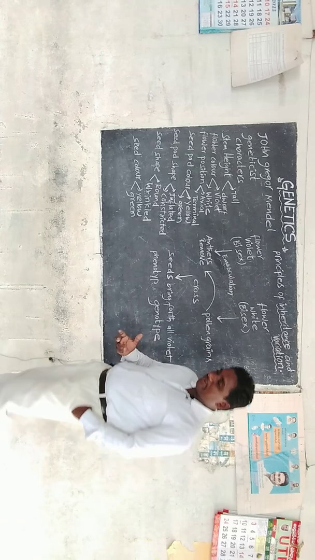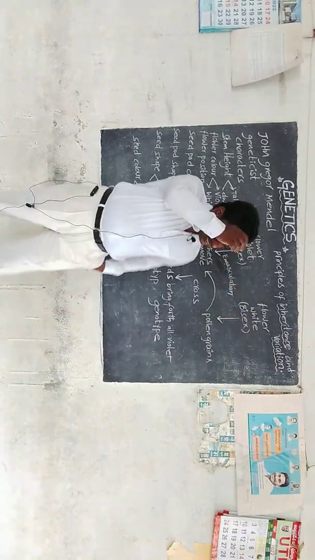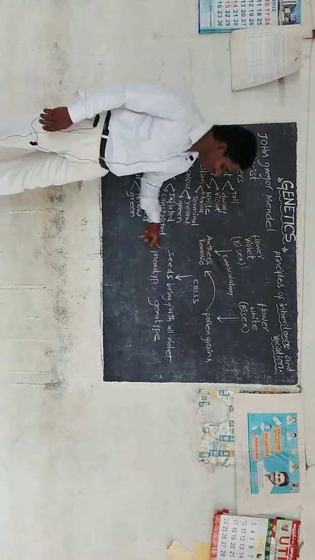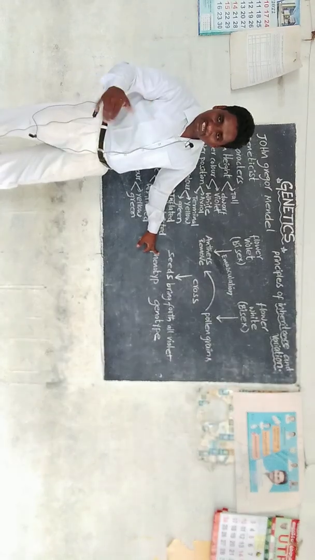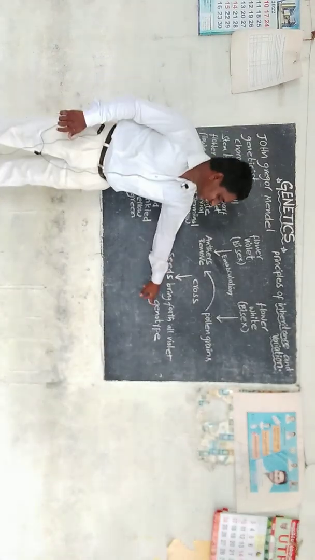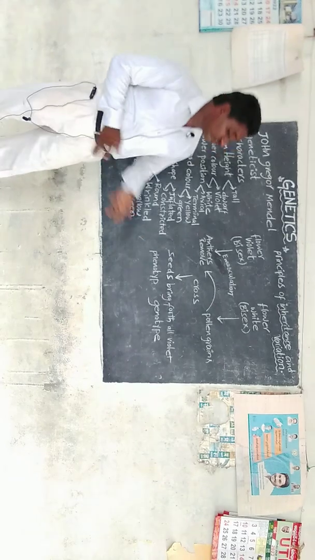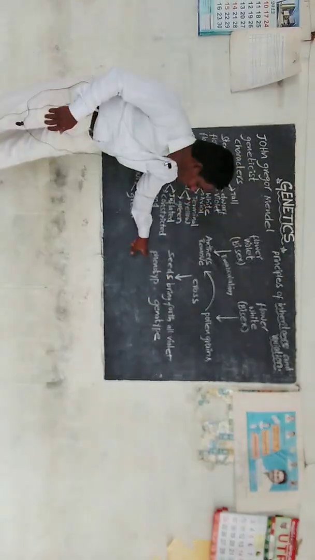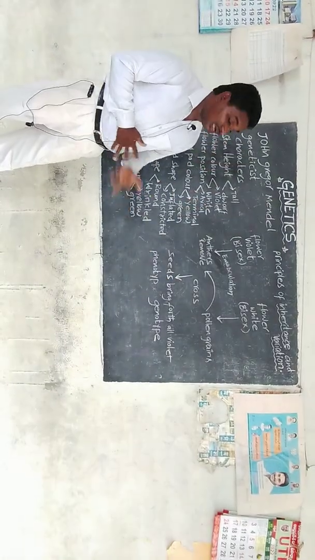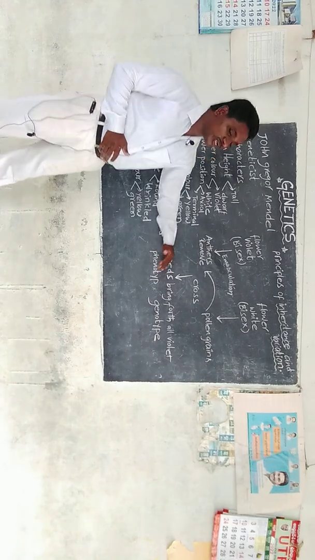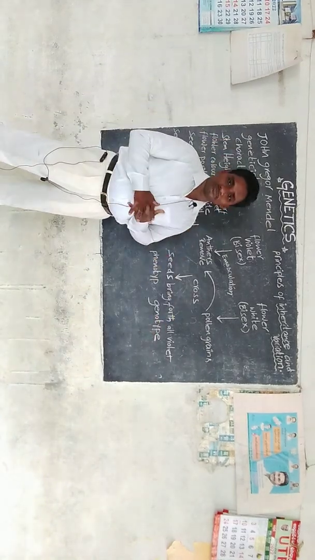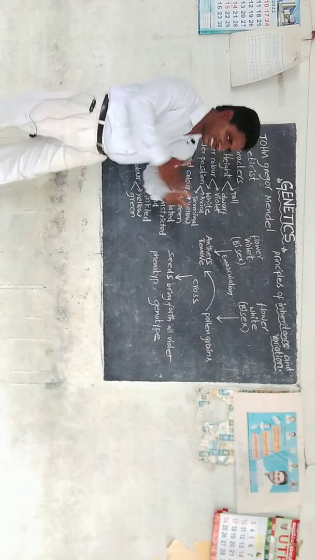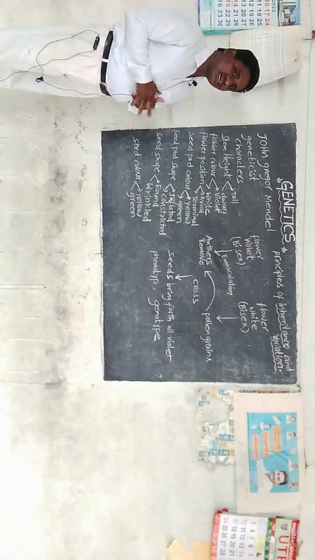So the definition of genotype: it is the genetic makeup responsible for a phenotype and its interaction with the environment. Without genotype you cannot observe phenotype. After observing the phenotype, we find out the genotype. Phenotype means the color. What is the reason for the color?